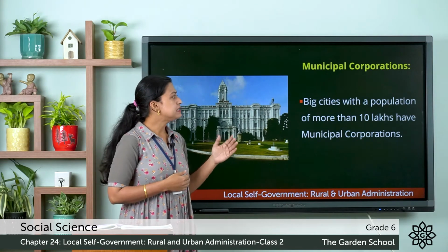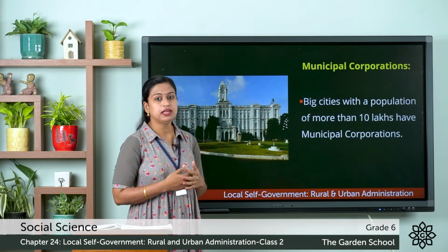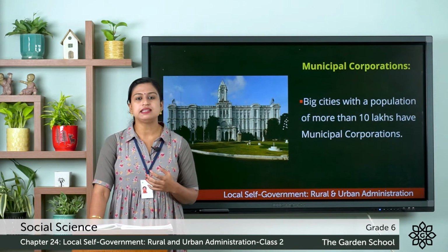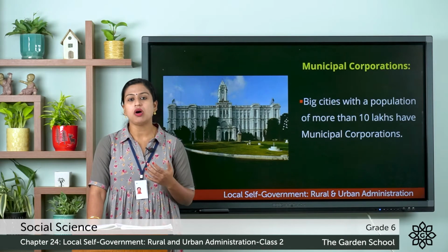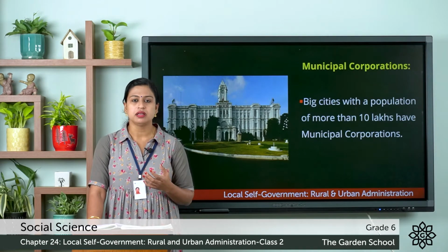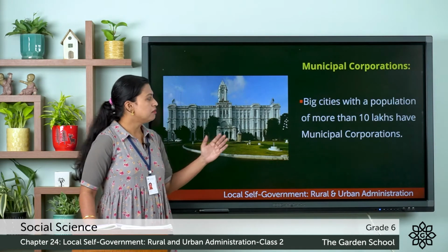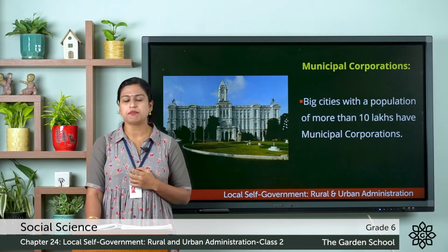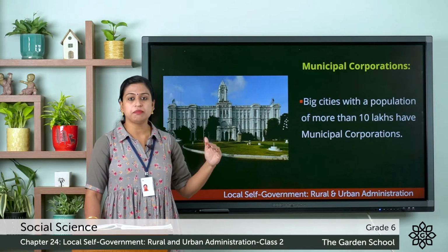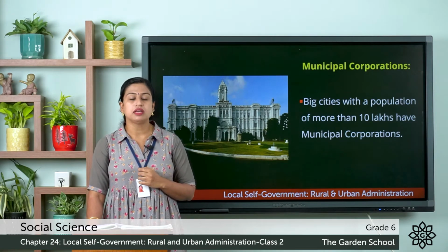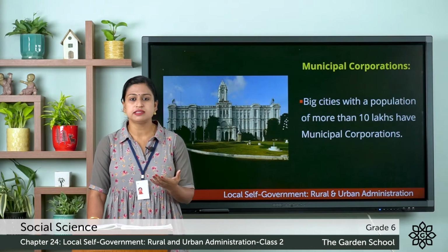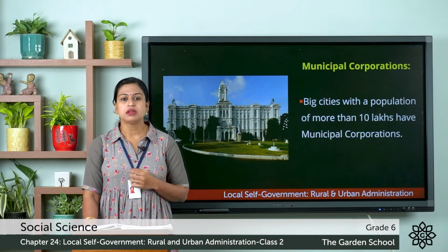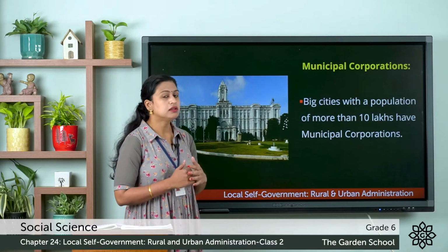So here, big cities with a population of more than 10 lakhs have municipal corporations. For example, cities like Delhi, Mumbai, Kolkata, Bengaluru, Ahmedabad. So all these cities have municipal corporations. And here the functions of municipal corporations are to look into the development of these cities and towns. They also provide various services to the people like health, electricity and so on. So this was about the municipal corporation.